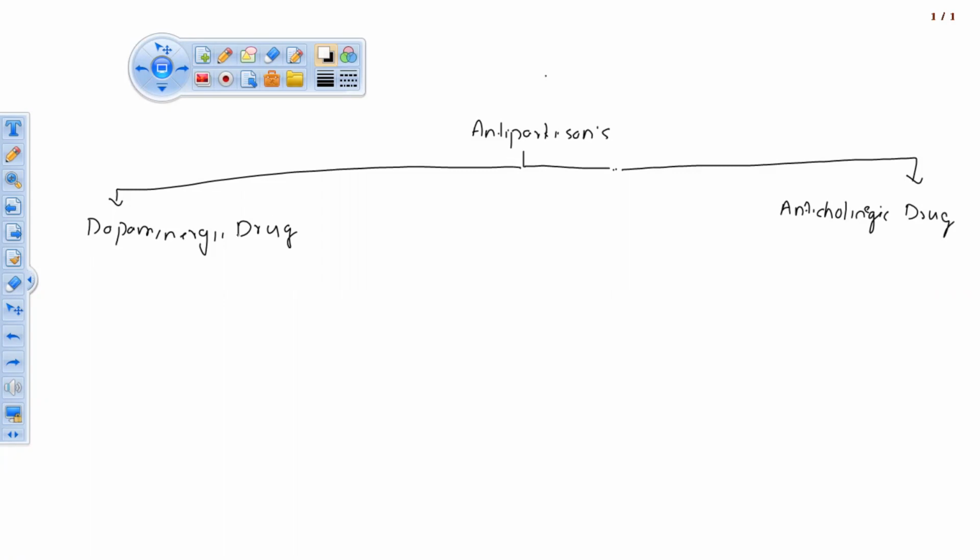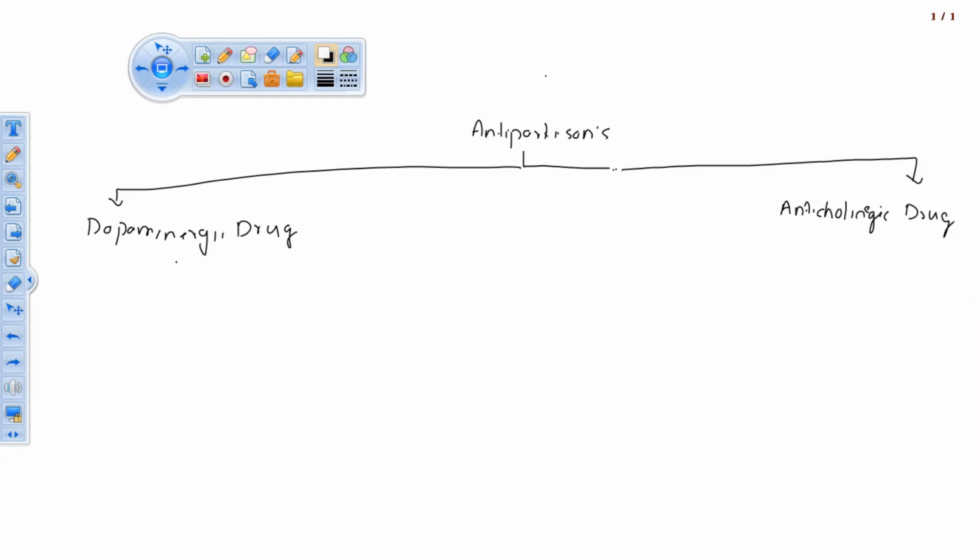We know that increased level of dopamine and decreased level of acetylcholine leads to Parkinsonism. So we have to give that patient drugs which balance the dopamine, and drugs which increase the level of acetylcholine. So that is the two kinds of classification: drugs acting on dopaminergic receptors, and drugs acting on acetylcholine receptors.